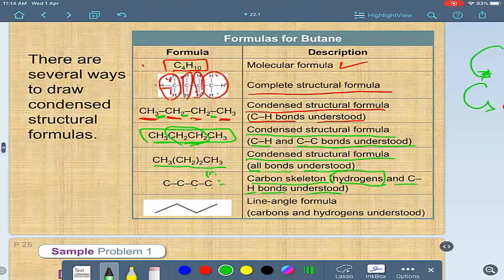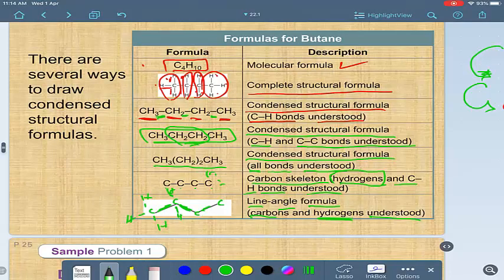Also, we have a very important formula called the line angle formula. You can write it like this, just showing the bonds, with all carbon and hydrogen atoms understood. It means each end, start, or angle is a carbon, and each one must have 4 bonds: one here, and this is 2, this 3, these 4 hydrogens. And this one has 2 bonds here, so it needs 2 more hydrogens to make the other 2 bonds.